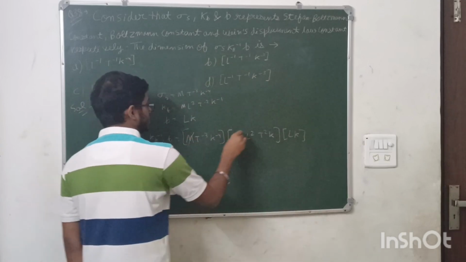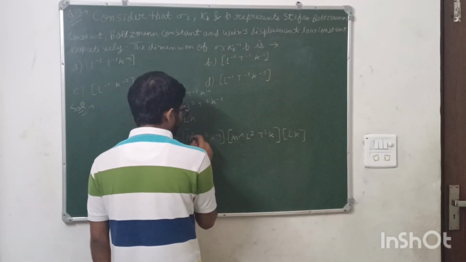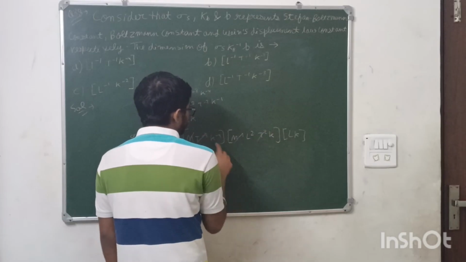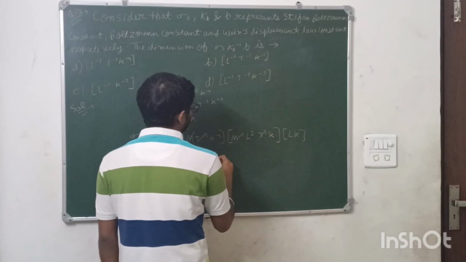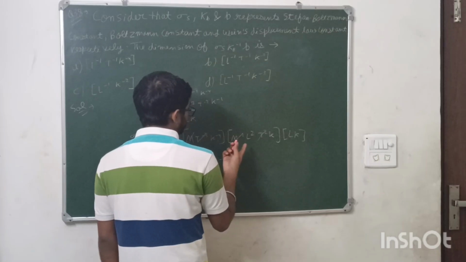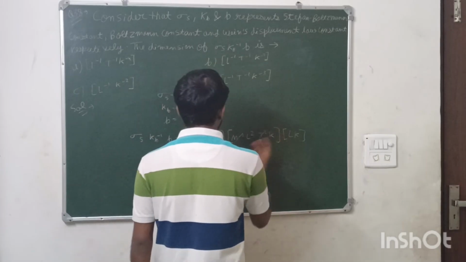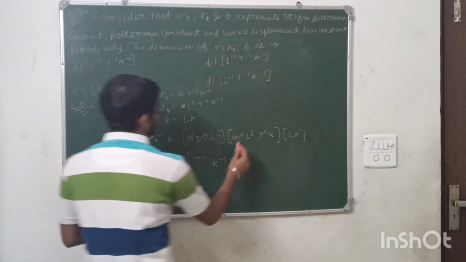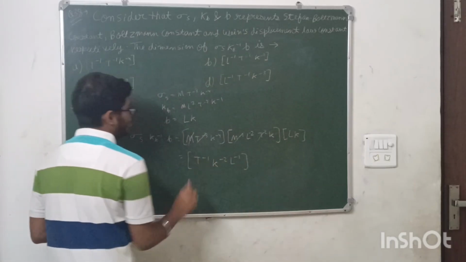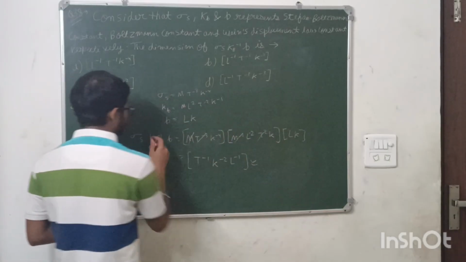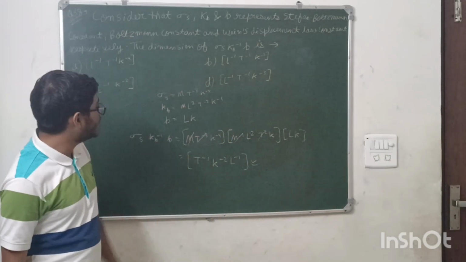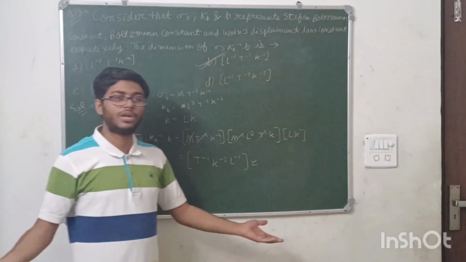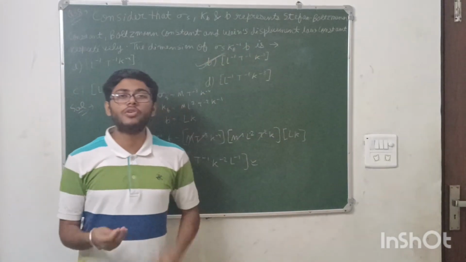Now if you solve this further, M cancels and this will be T to the power minus 1, T also cancels, K to the power minus 2, and this will be L to the power minus 1. Okay, this is minus 2. So this will be L to the power minus 1. This is the dimension for this expression: L to the power minus 1, T to the power minus 1, K to the power minus 2, option number B. Very easy question. You just have to remember the dimensions. Moving on to the next question.